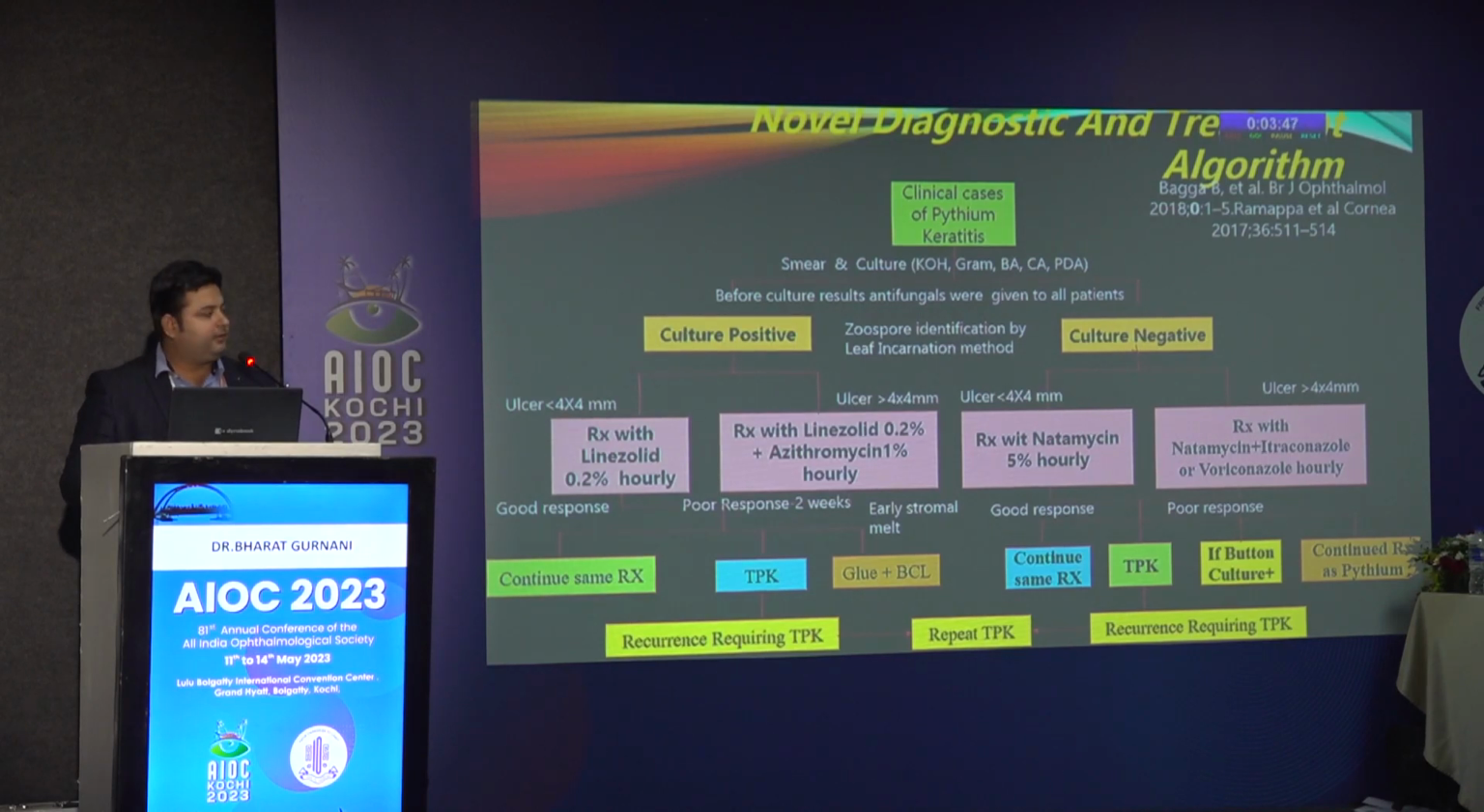With good response, the same treatment was continued. In case of poor response, they were subjected to TPK. If the button culture was positive, they were treated as pythium subjects, and we started anti-pythium drugs. And in case of recurrence requiring TPK, we did a repeat TPK.